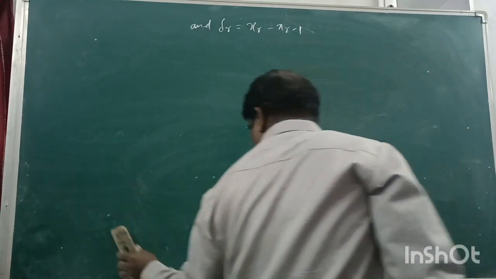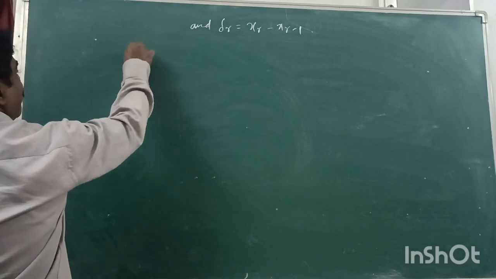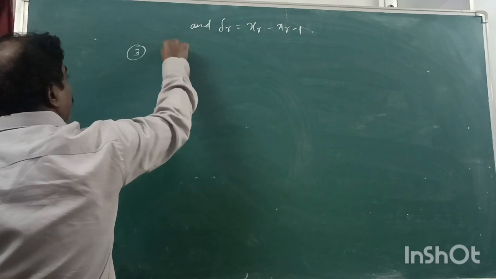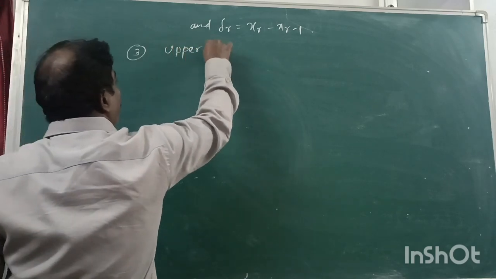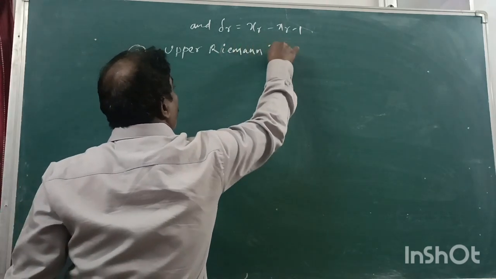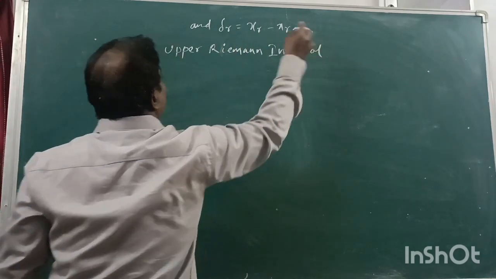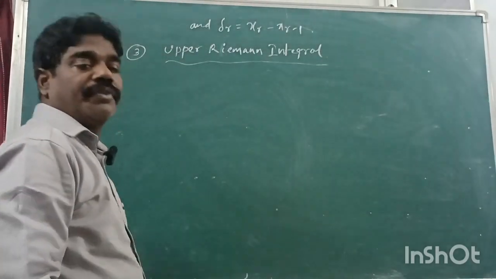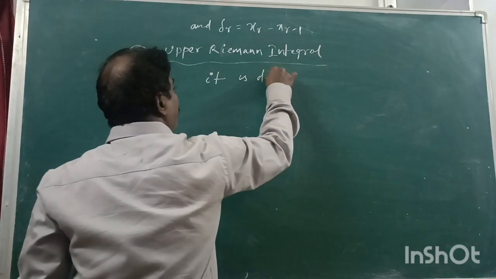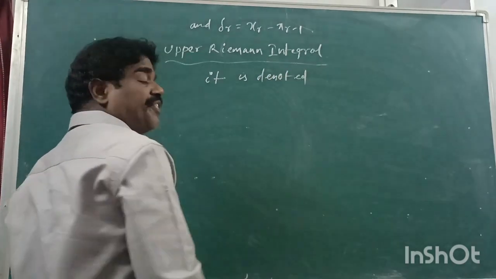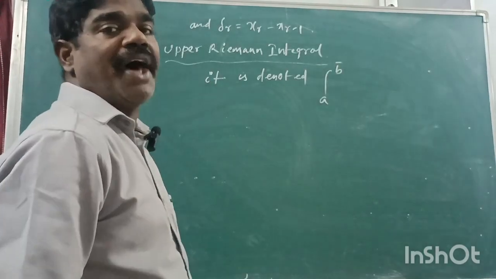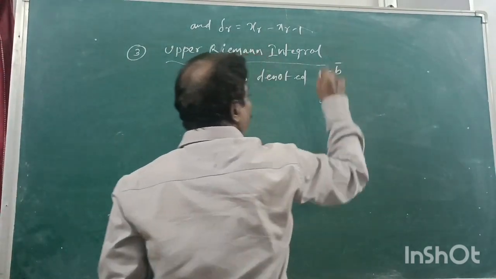Third point. Third one, upper Riemann integral. It is denoted by the integral from a to b with a bar on top of f dx. We are putting a bar here for the upper Riemann integral.